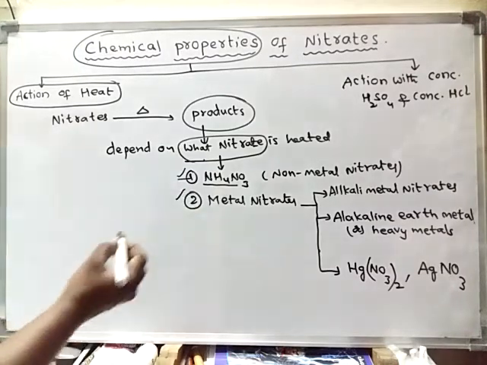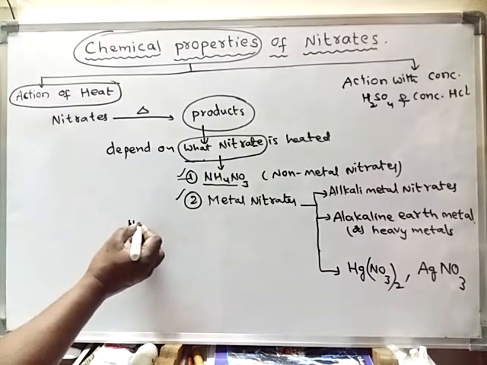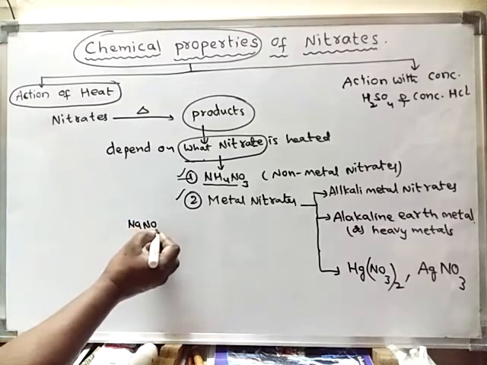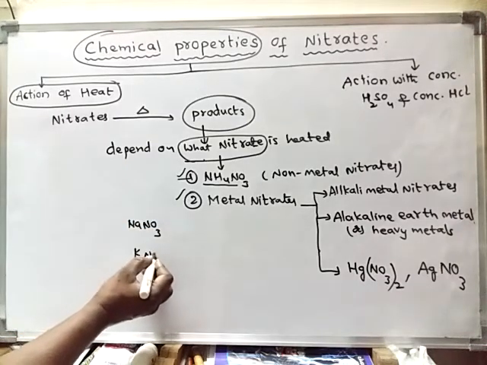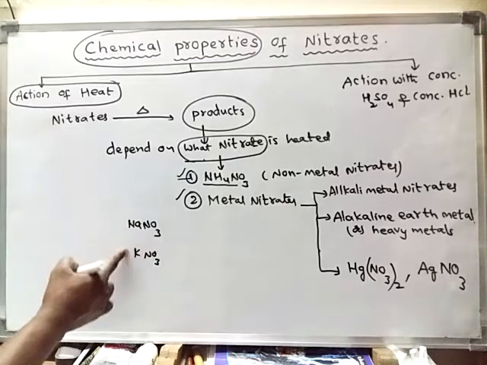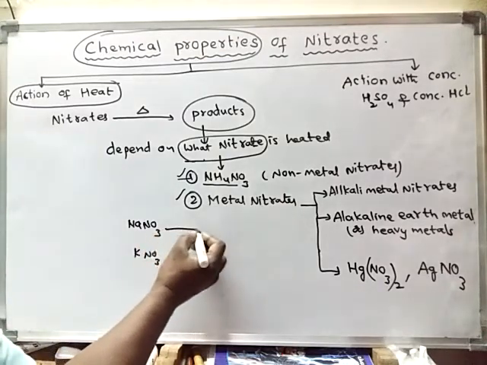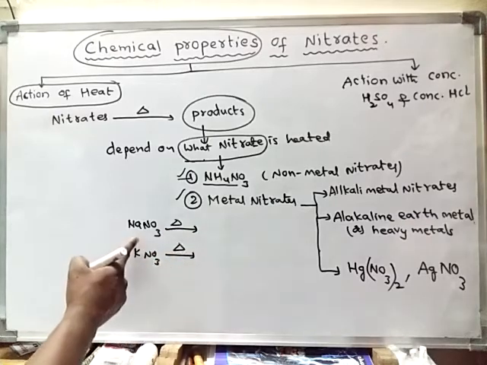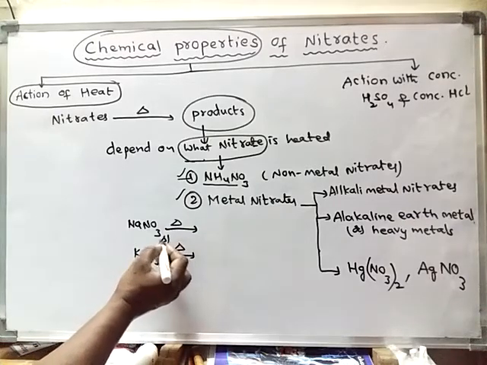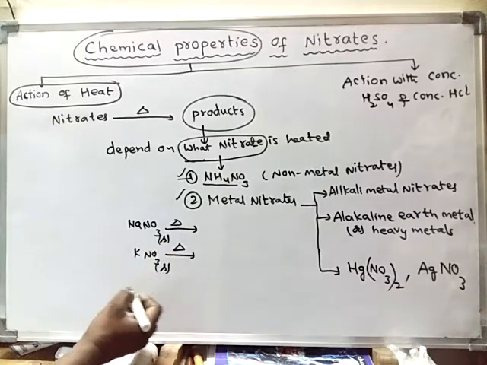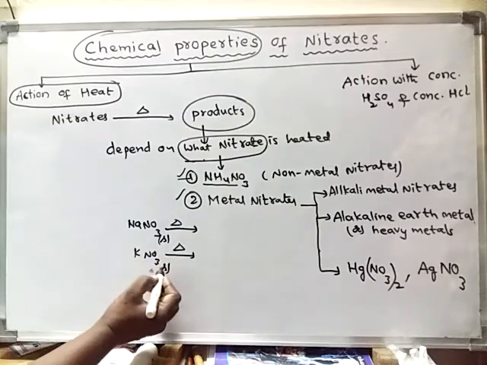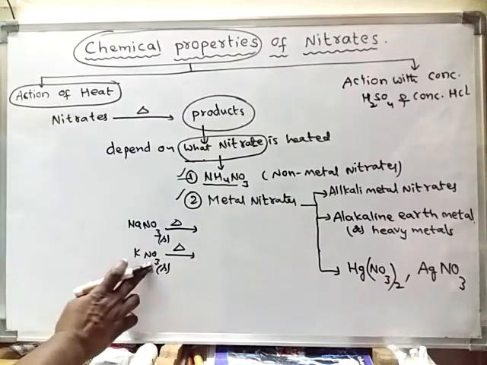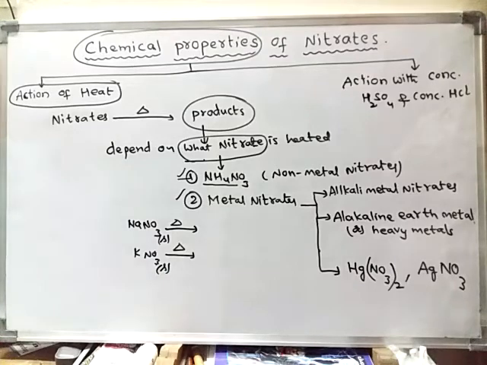Alkali metal nitrate means maybe sodium nitrate or potassium nitrate. These are alkali metals. So what happens when these are heated? Initially they are solid substances, and they are colorless.